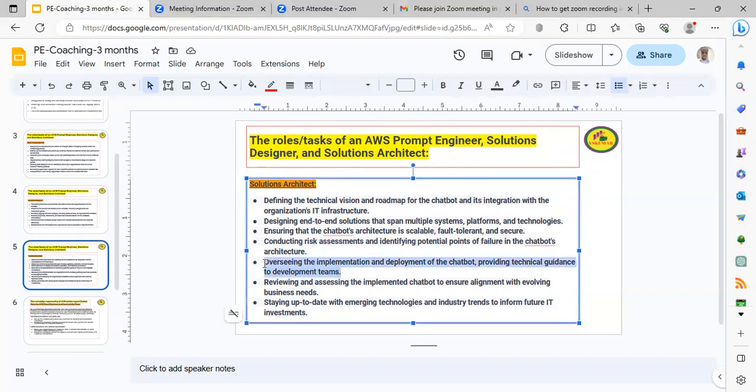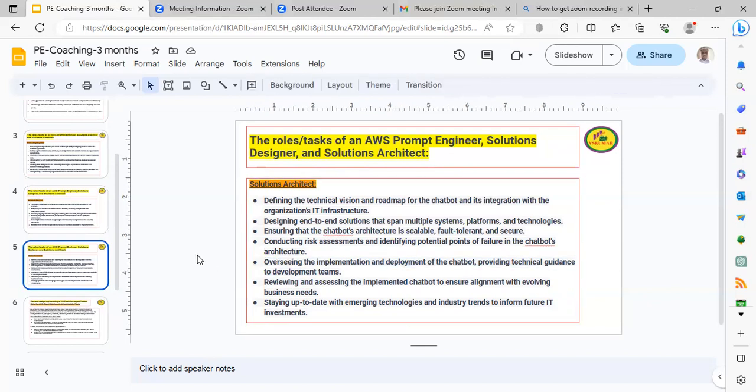So basically, the purpose of chatbot is it need to gather knowledge from the database, whatever we fed in the backend while designing the chatbot, that need to be provided to the development team and other teams. So here, this kind of activities you need to handle, whether it is serving the purpose to the development teams, keyword teams, user teams, such kind of things. Reviewing and assessing the implemented chatbot to ensure alignment with evolving business needs. Basically, the business needs are getting changed every time, depends on the market demand. So they are going to see that.